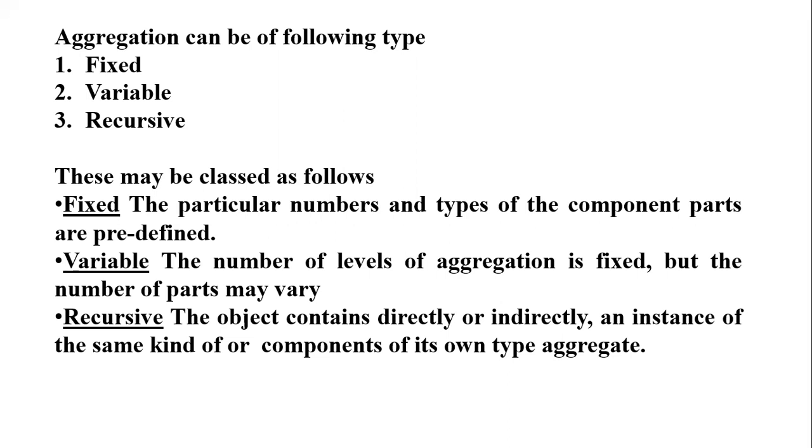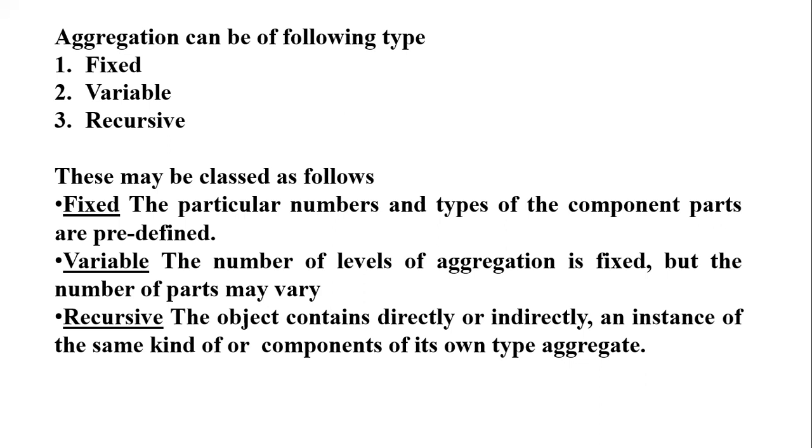They are not changeable. In variable types, the level or the number of parts can change. Suppose, for example, in a train, there is an engine and some compartments, but they can vary. The engine may be 2, or the compartments may be 20 or 10. Means the parts are variable. The compartment or the bogie of a train can be changeable. That is the various types of aggregation.